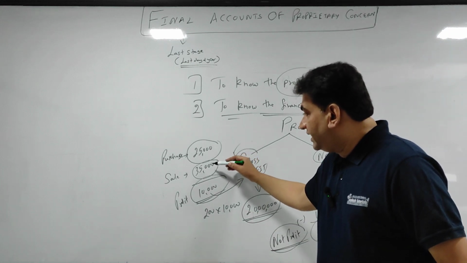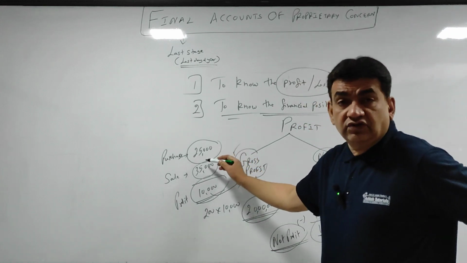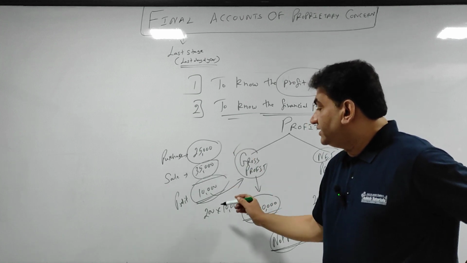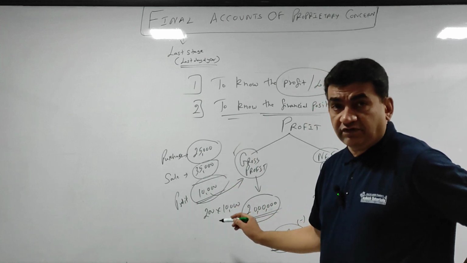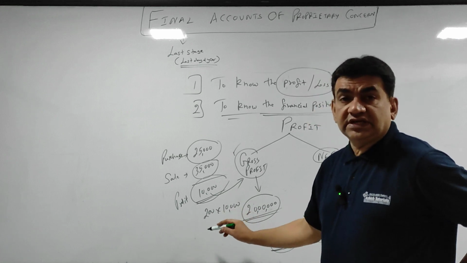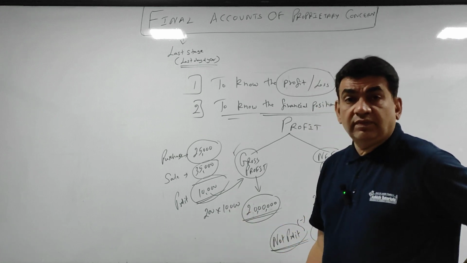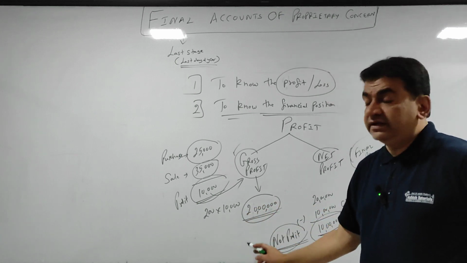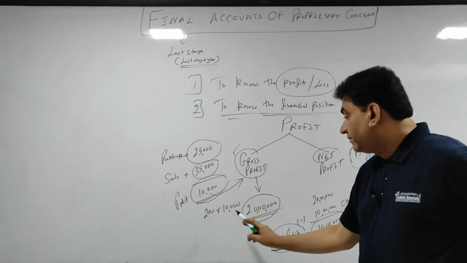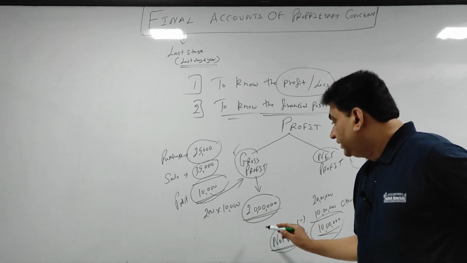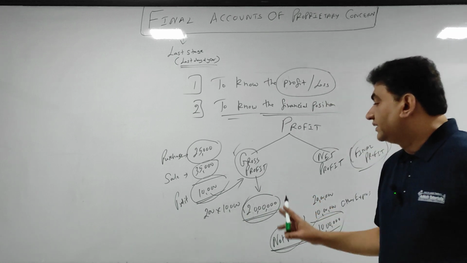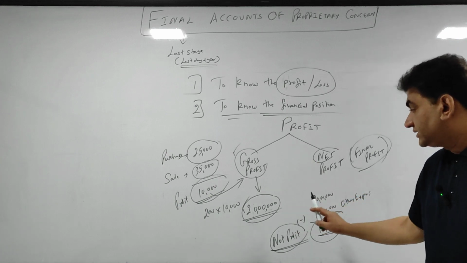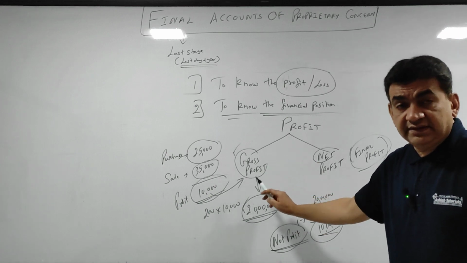So right now understand, one mobile, my cost is 25, I am selling for 35. So 35 minus 25, 10,000 is my profit. I am assuming पूरे साल में मैंने 200 मोबाइल्स बेचे हैं. So एक मोबाइल पे 10,000 का प्रॉफिट. For 200 mobiles, my profit is 200 into 10,000, that is 20 lakhs. 20 lakhs is my gross profit.